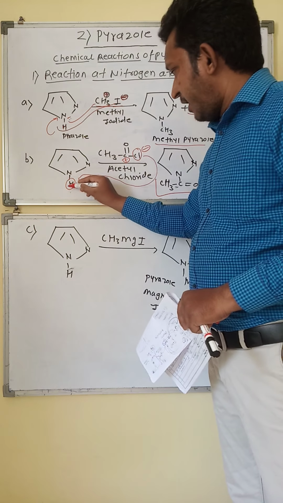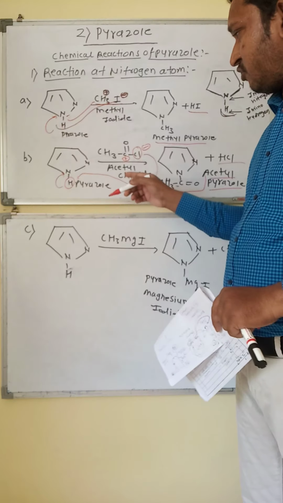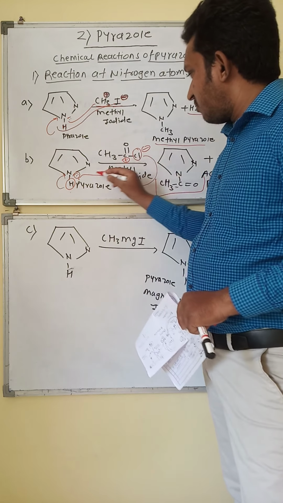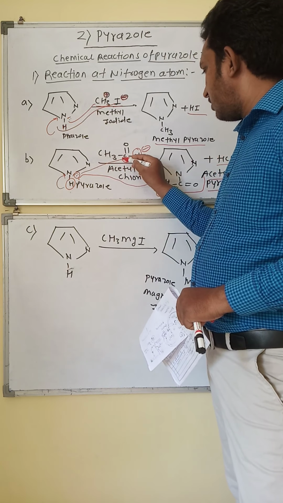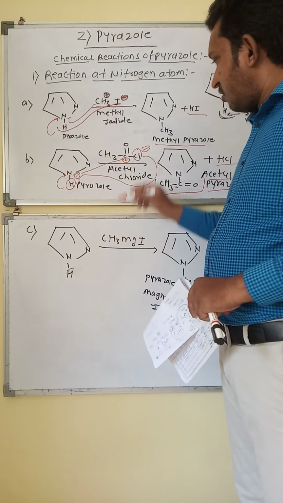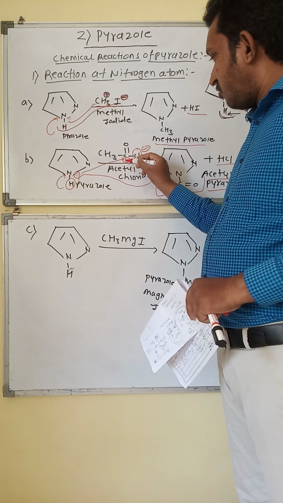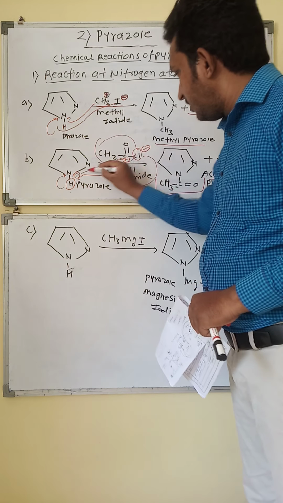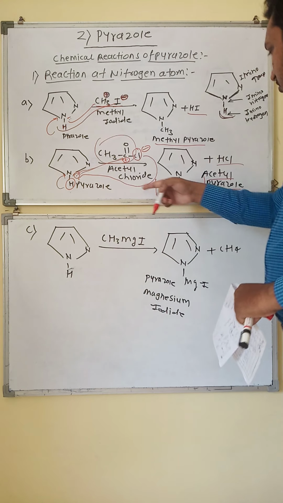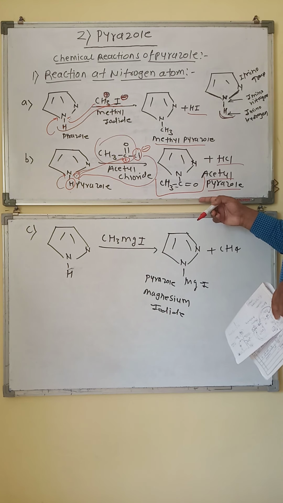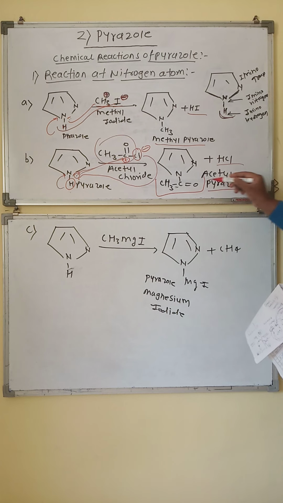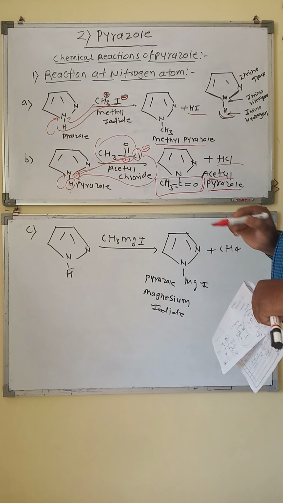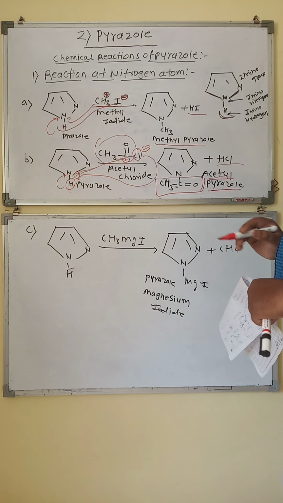Now this hydrogen gives the lone pair of electrons to the nitrogen. So the nitrogen acquires negative charge and the carbonyl carbon positive charge, so they attract each other, and the whole acetyl group attaches to the electron rich nitrogen. In this way there is an acetylation and we get acetyl pyrazole.